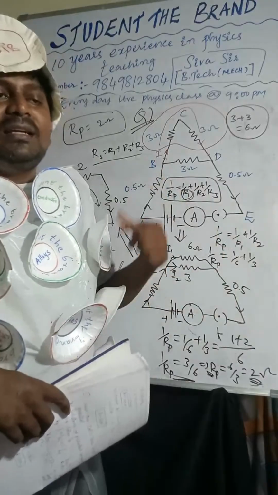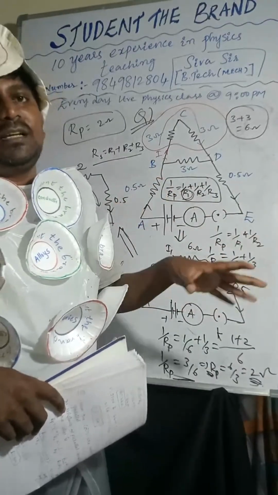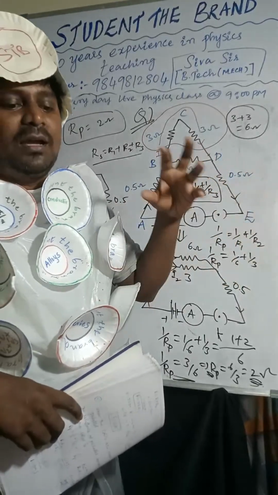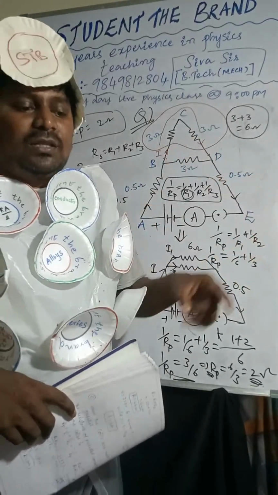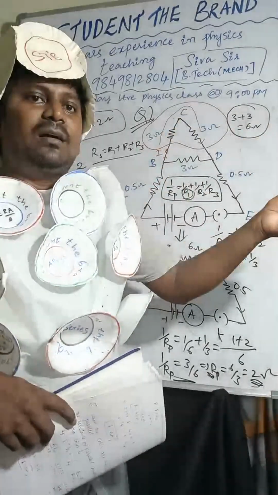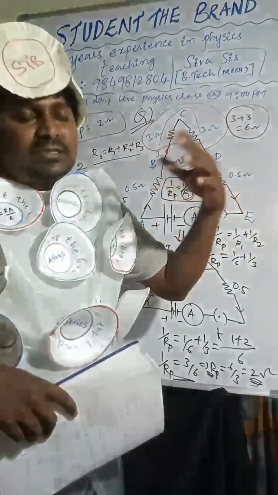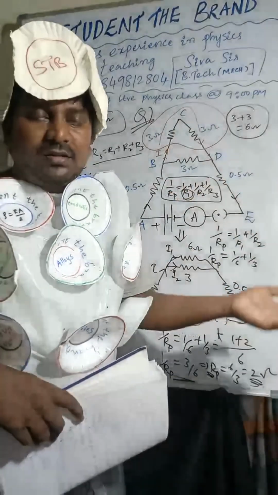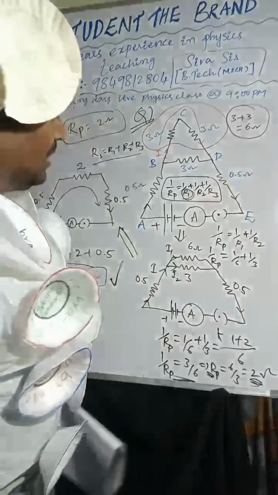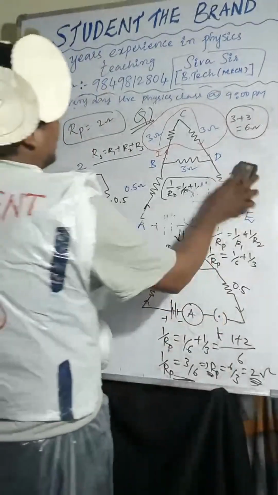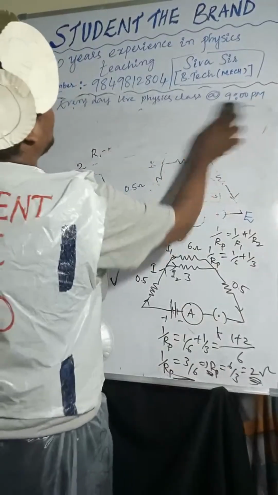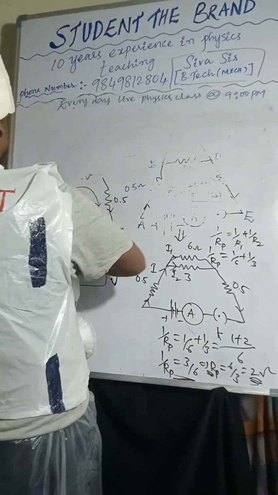After that, one more level: the potential difference across particular resistors. They will connect a voltmeter and ask you to find the potential difference across a particular resistor. Those types of questions they will ask, so we'll do it now. I'm going to one more question. Try to solve this question.